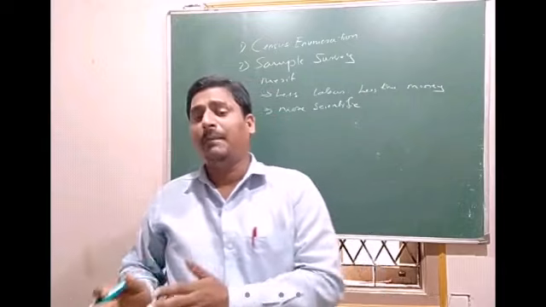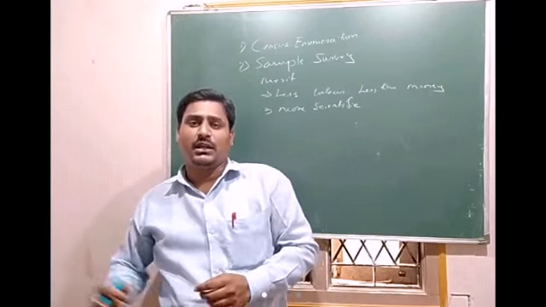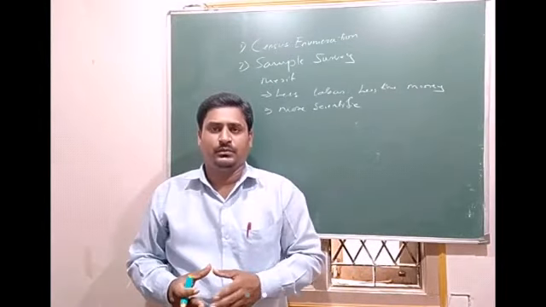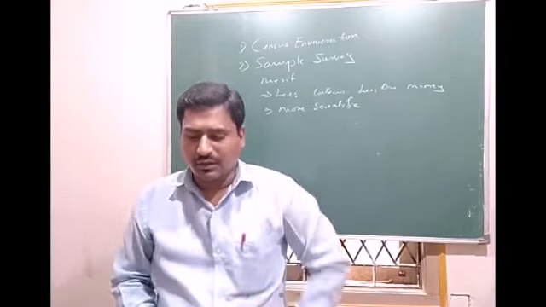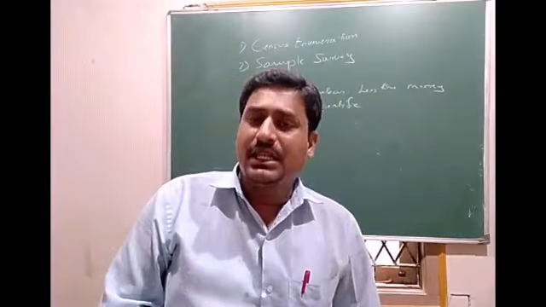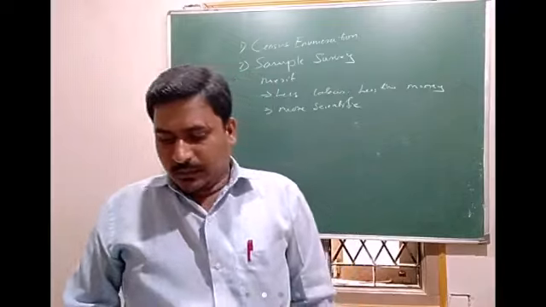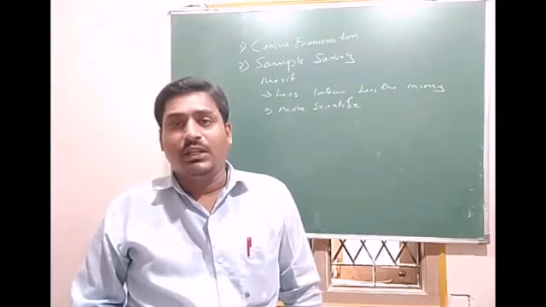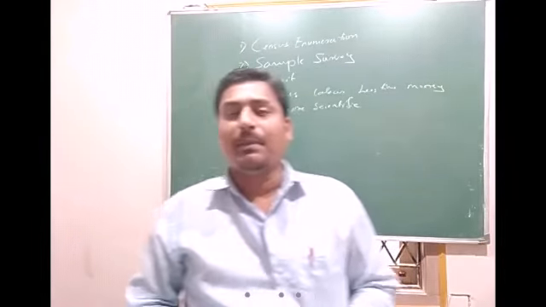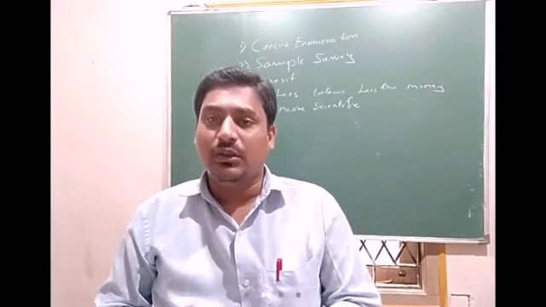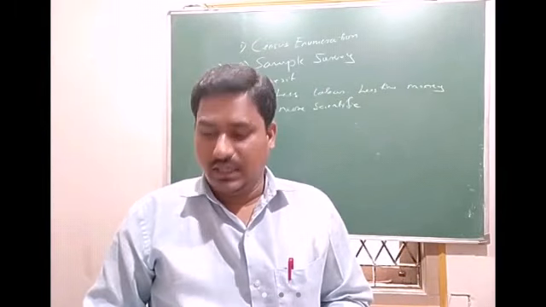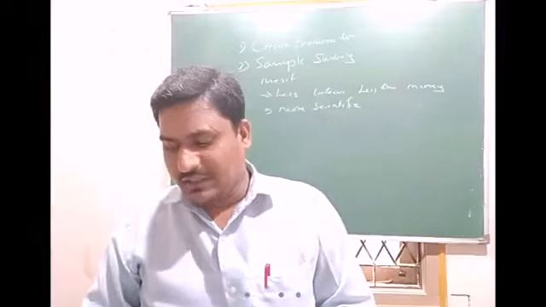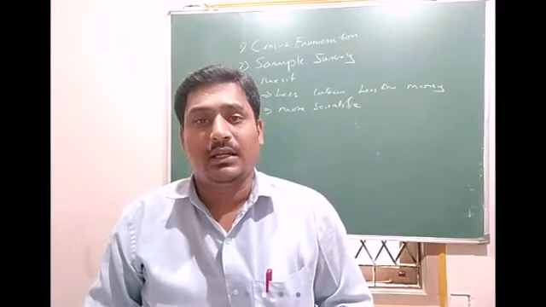We can apply a scientific method here to select the sample. There are different methods, we will discuss them later. And this method can be applied to those units which are destructive in nature. Sample survey is also free from non-sampling error.